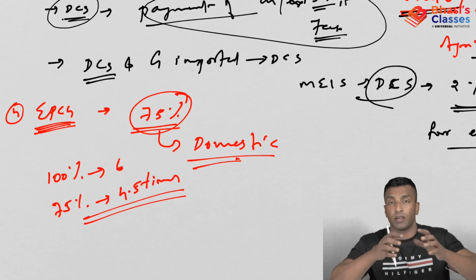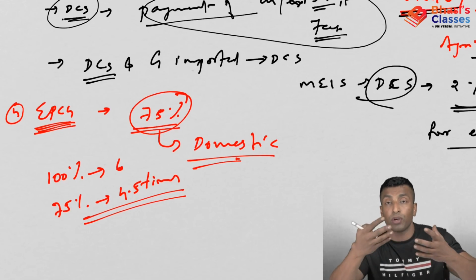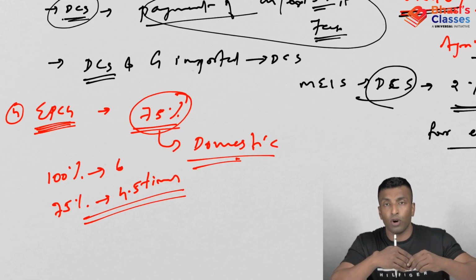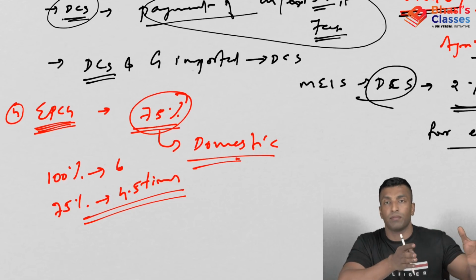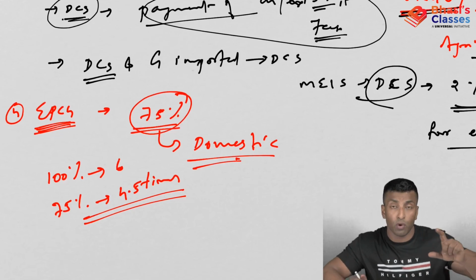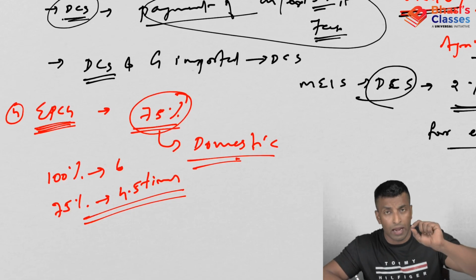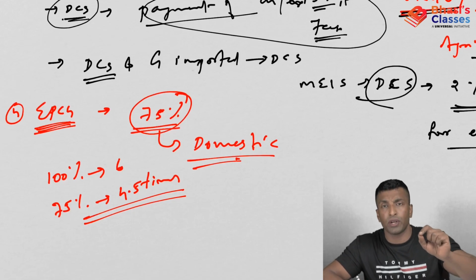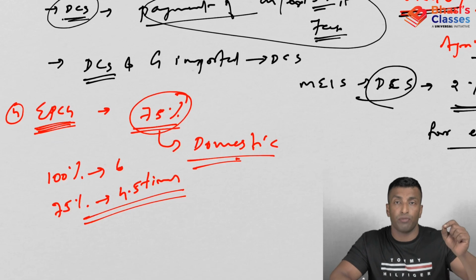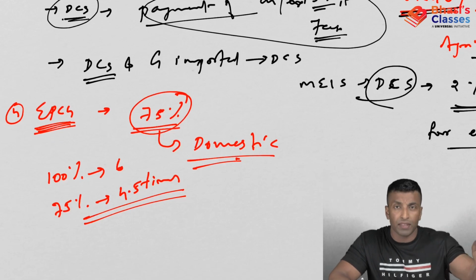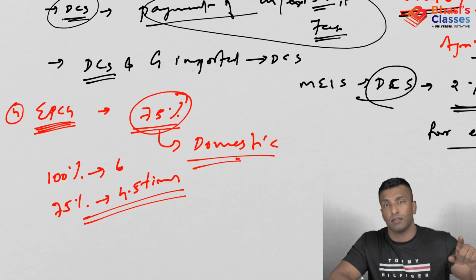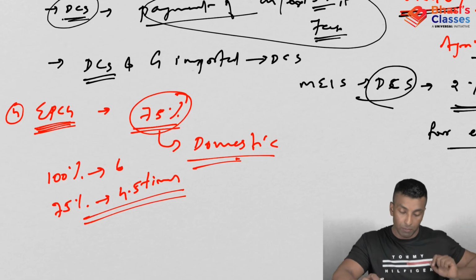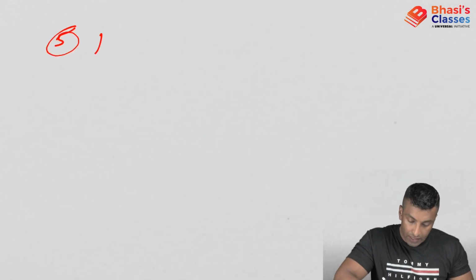So in case it is domestically procured, you need to export 4.5 times of the tax saved in 6 years. If it is importing, it is still the same, 6 times in 6 years. So I hope the difference is clear. An exporter can import the capital good, or can domestically procure the capital good. If you are importing, that means 6 times in 6 years. But if you're domestically procuring, earlier it was 6 times in 6 years, now it is 4.5 times in 6 years. It was reduced to 75%. Okay, next point is trade facilitation.